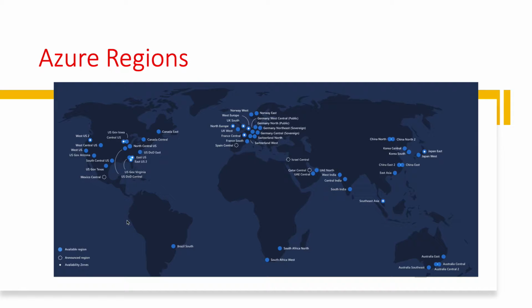Azure regions. So Azure operates in multiple data centers around the world. These data centers are grouped in geographic regions, giving you the flexibility in choosing where to build your applications. You create Azure resources in defined geographic regions like, for example, West US, North Europe, or Southeast Asia. Within an Azure region, multiple data centers exist to provide redundancy and availability.